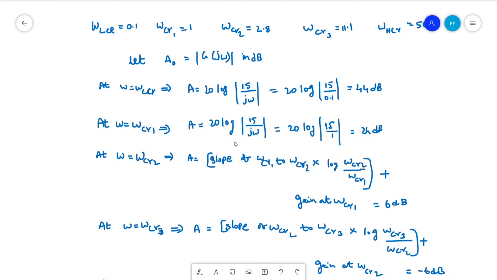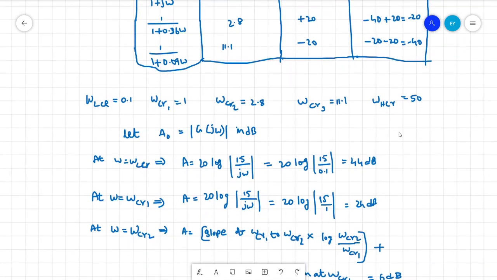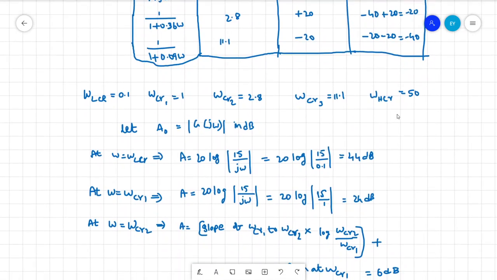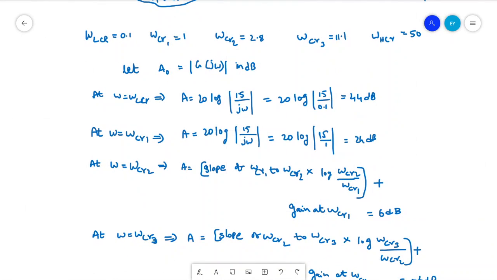So once you get the corner frequency till this point, wherever you get the pole other than origin, or zero, we have to select the second corner frequency, that is starting from corner frequency 1 to corner frequency 2.8.